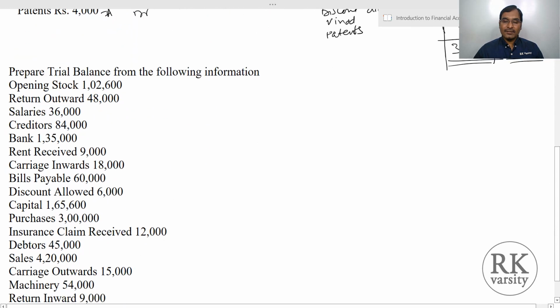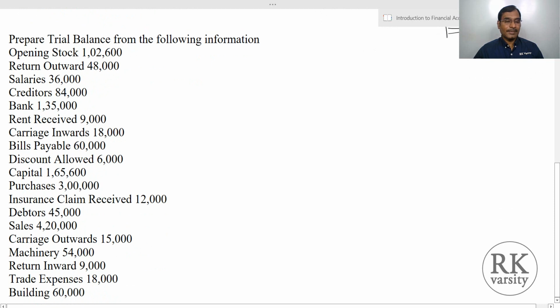Now similarly, we look at another example. So more or less it is the same only. So here you have an opening stock. Opening stock is your asset. So your debit balance. I'm just writing this as an opening stock. So we have debit and we have credit balances. So opening stock is 1,02,600. Then return outward. When you're talking about return outward, this is your purchase returns. So purchase return is a decrease in your expenditure. So decrease in expenditure is credit.